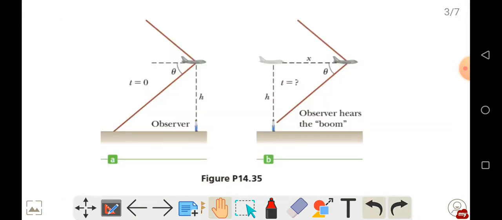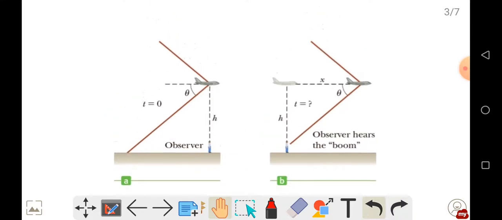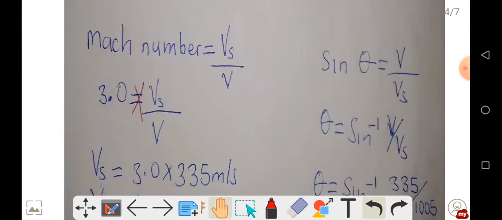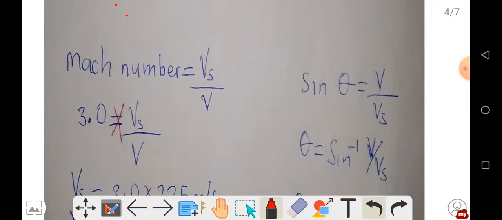To find the angle in this case, we consider that sine theta is equal to velocity of the wave over velocity of the source.